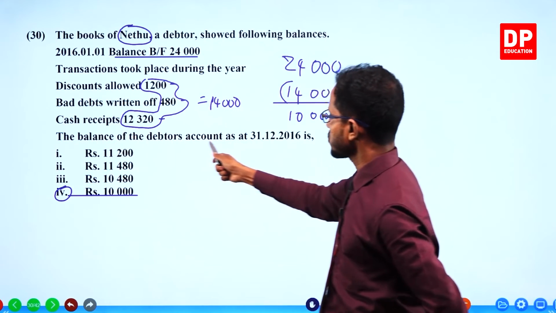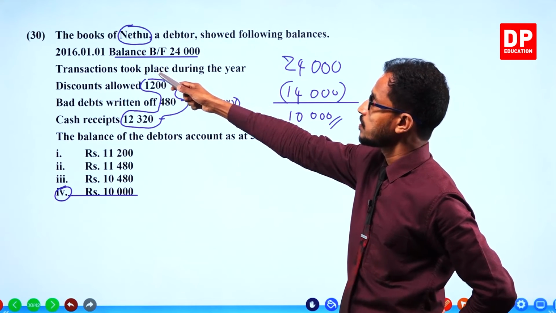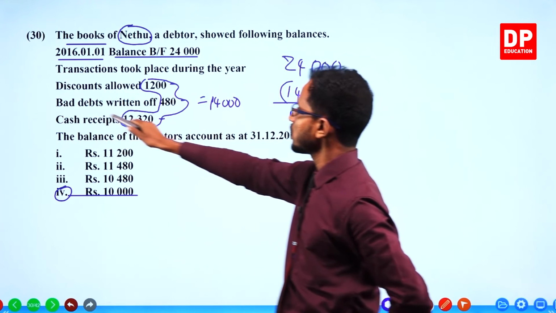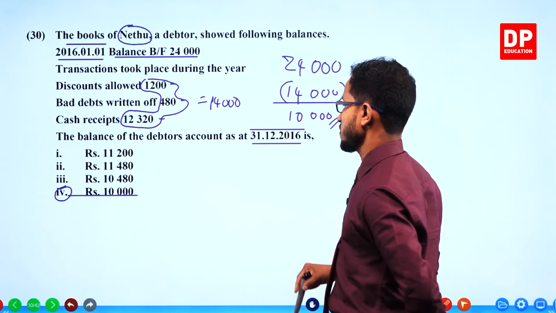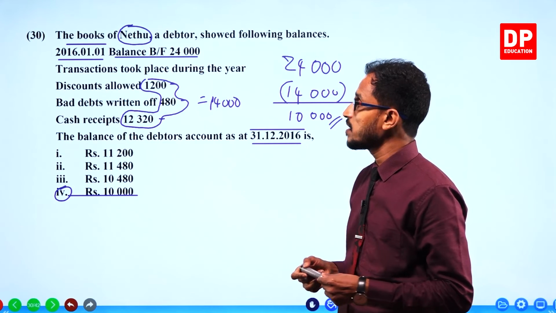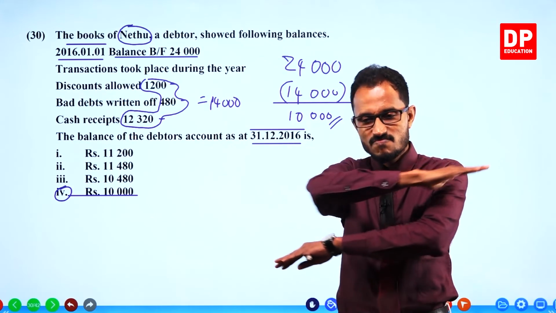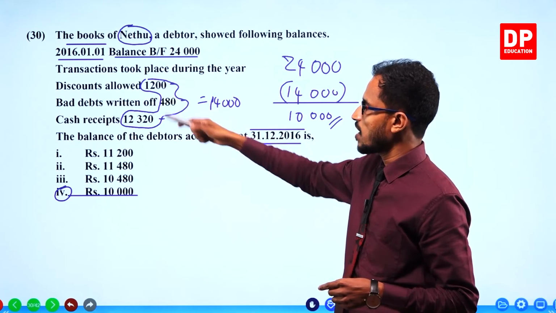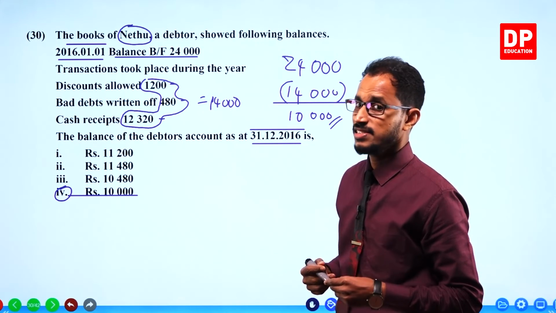The balance of the debtors account as at 31st December 2016. After one year's time, we have given her discounts and we have written off 480 worth of debt that she didn't pay us.